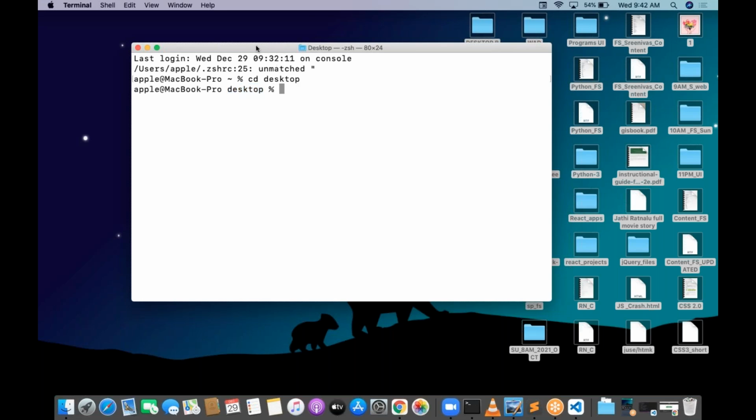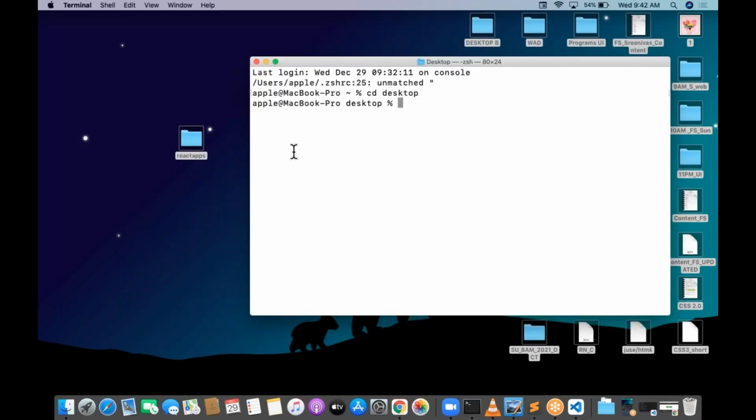On top of desktop, what is the folder I created? React apps. Now cd space React apps. Just try to go with this. So now I'm in the folder called React apps. First, we need to do this one. This step is very important.